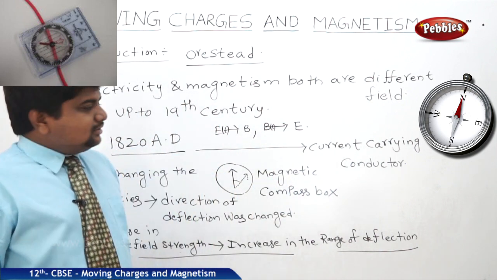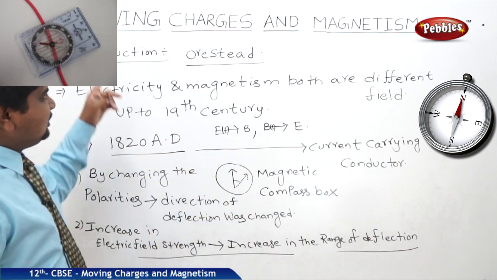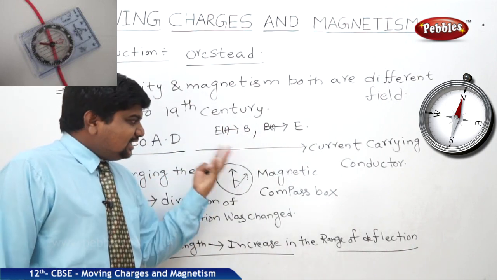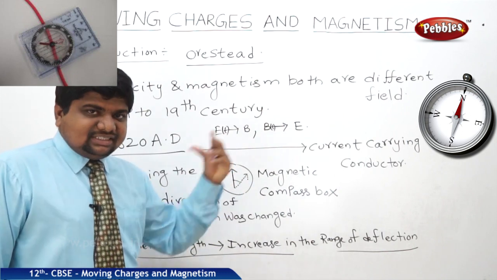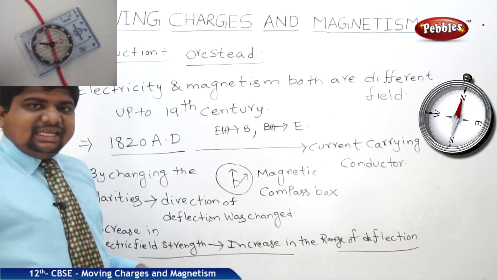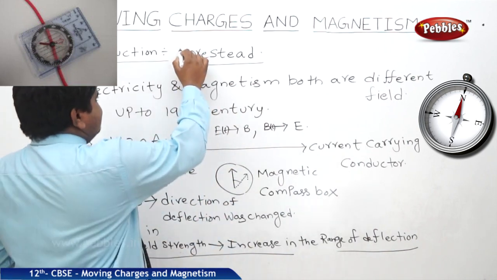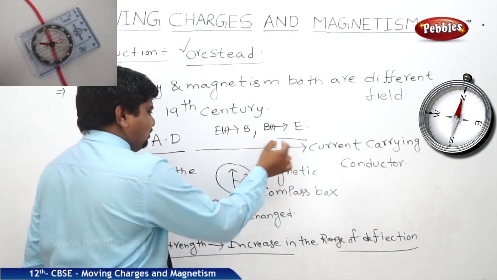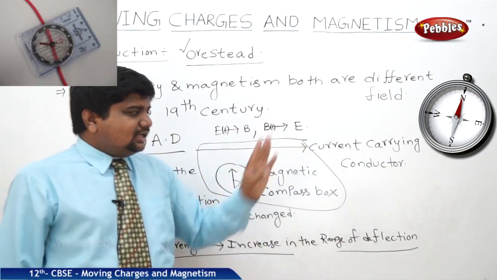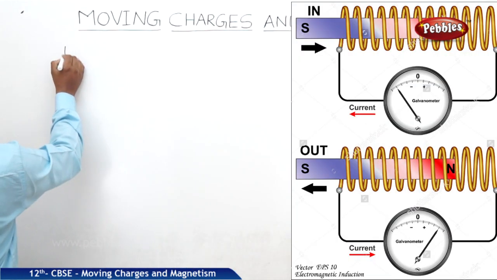Here t means time varying field. So this observation concluded that the electric field and magnetic field, and vice versa, are related to each other. Their strength depends on each other. In such a way, a moving charge can produce magnetic effects. This is the conclusion made by the great scientist Ørsted from the observation of the momentary deflection in the magnetic compass box when it is placed near a current carrying conducting wire.